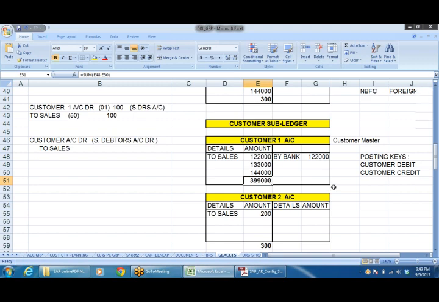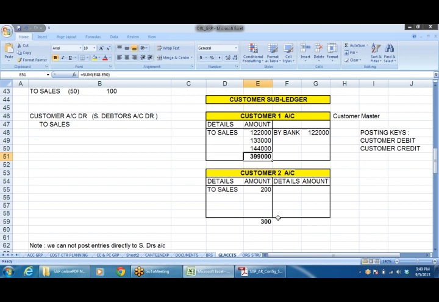Similarly, say customer number 2, 50,000, say 60,000, 70,000, like this.